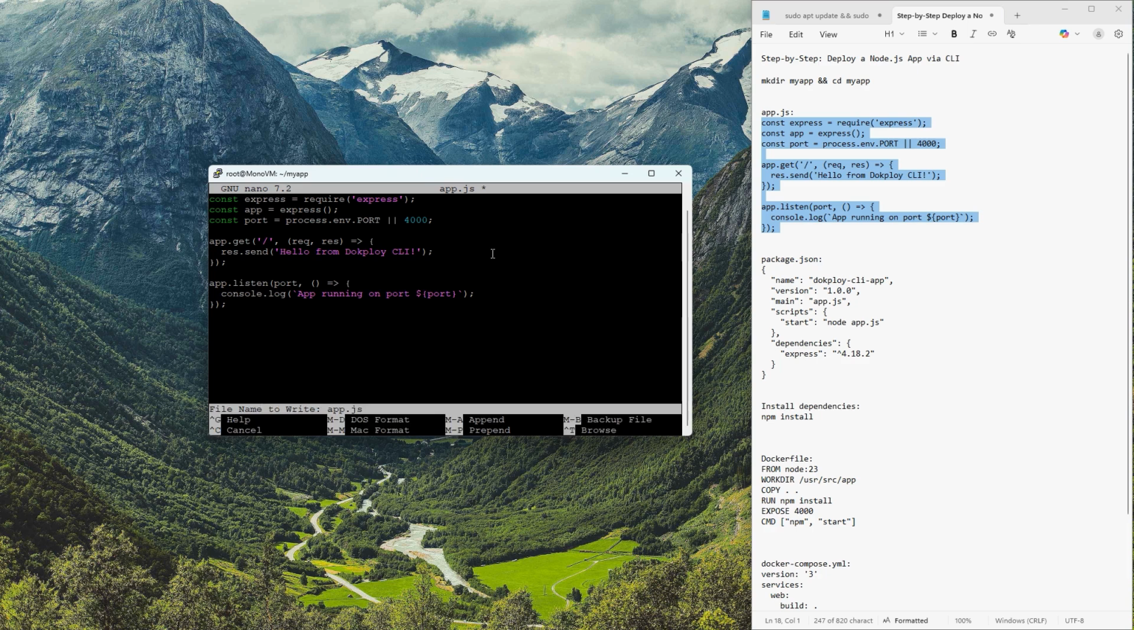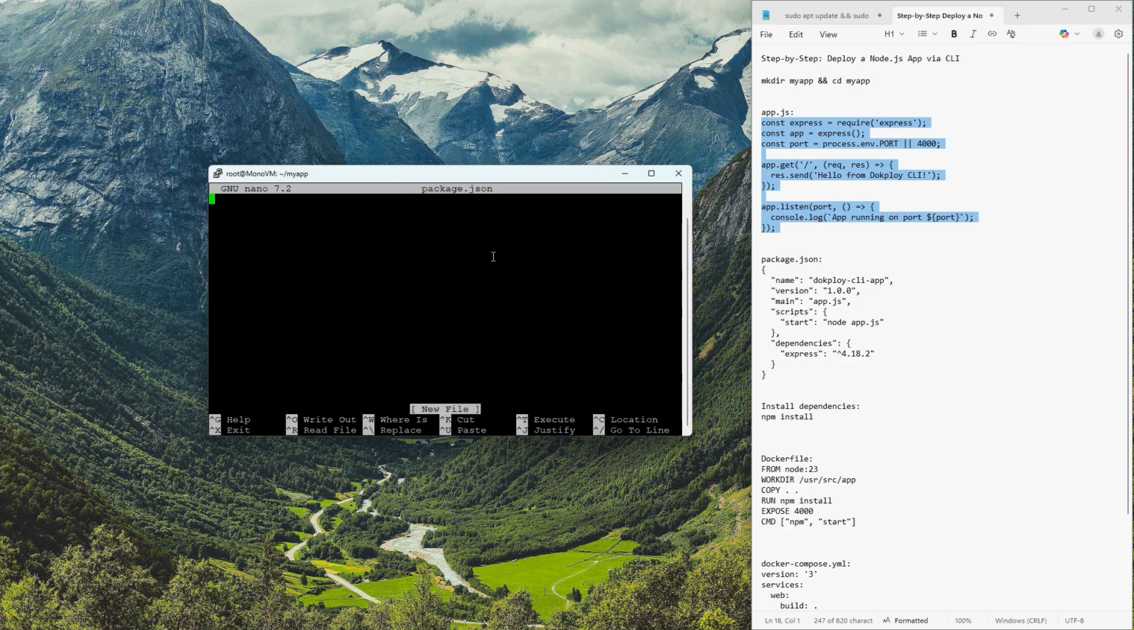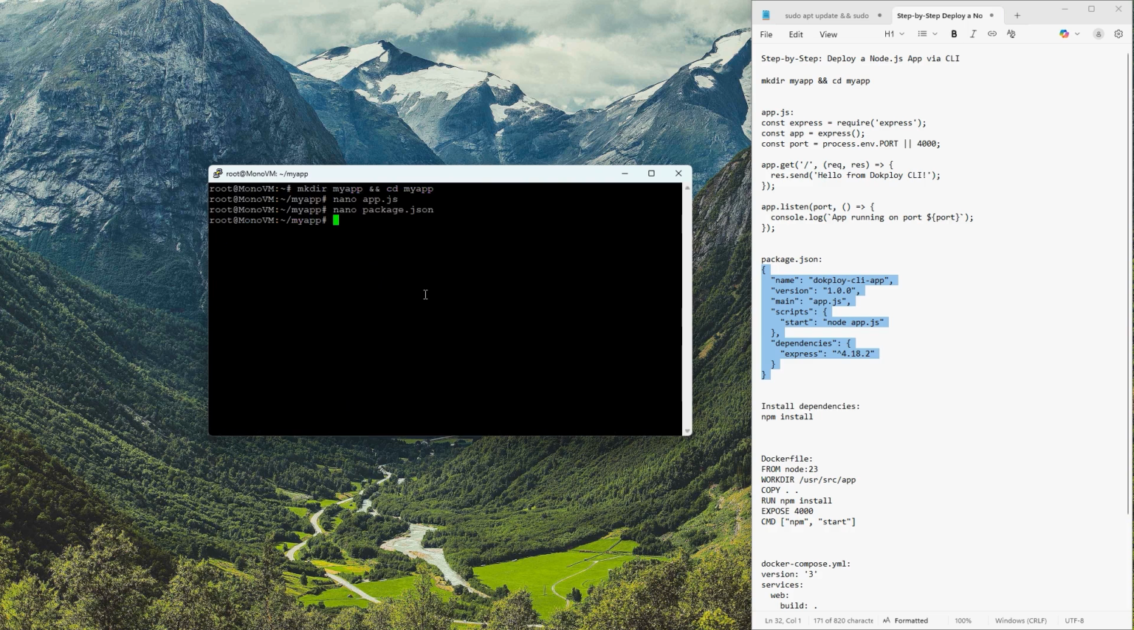At this point, we need to create a package.json file to define the project and its dependencies. So, run the following command. Add the following code to the package.json file. Once the file is created, you can install the necessary dependencies by running. If you don't have npm installed, you can install it using the following command.